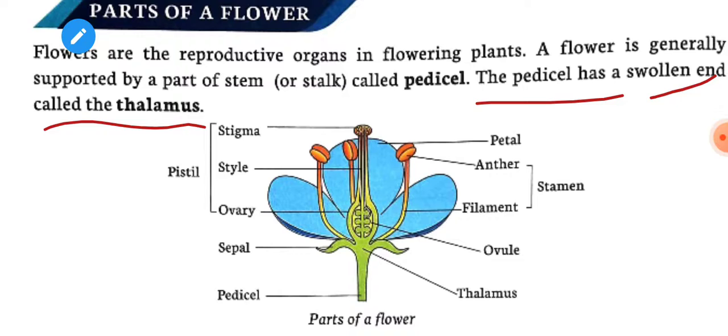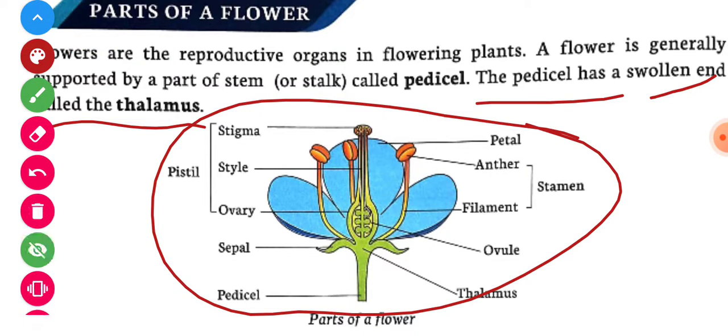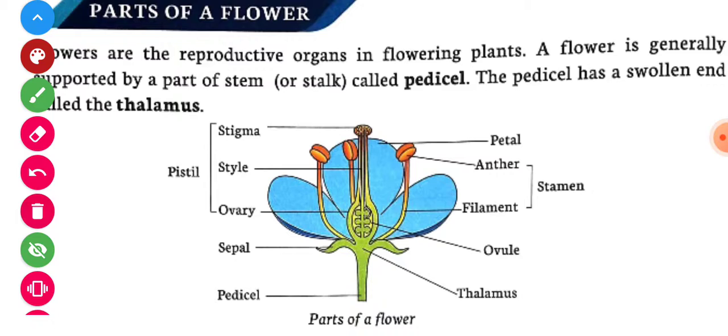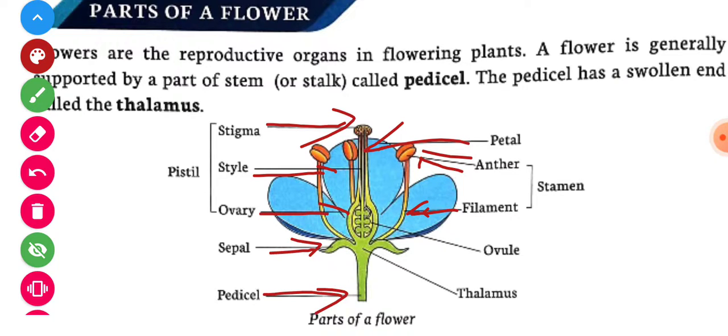So children, with the help of this picture, we can understand about the parts of a flower. This is stigma, and this is called petal, and this is anther, and this is called filament, and this is style, and this is ovary, sepal, and this is pedicel, this is thalamus. These are all the parts of a flower, okay children.